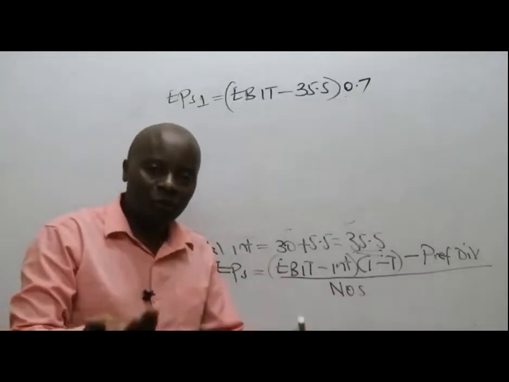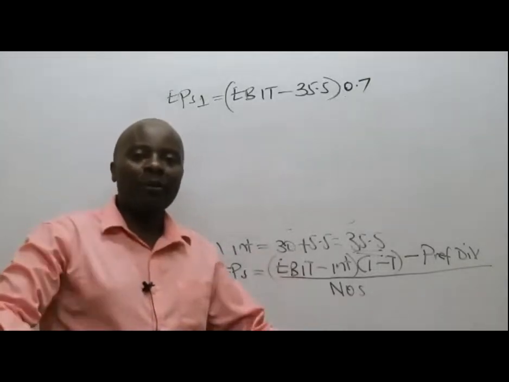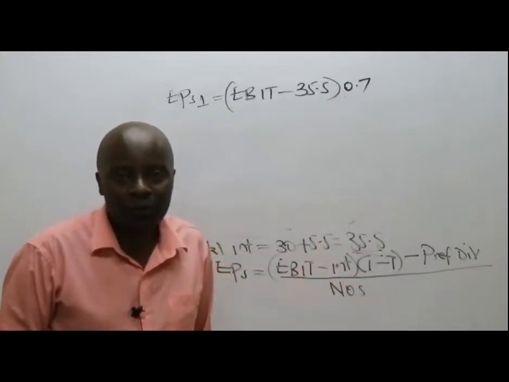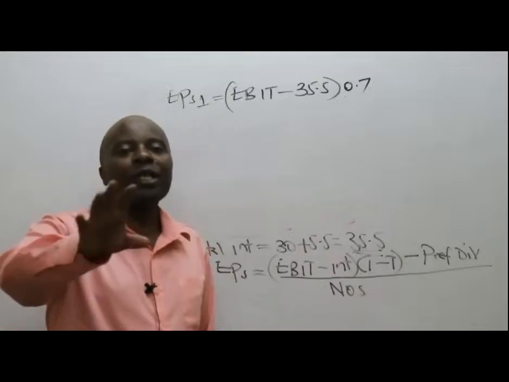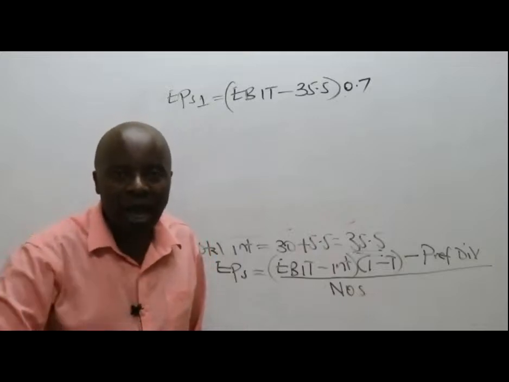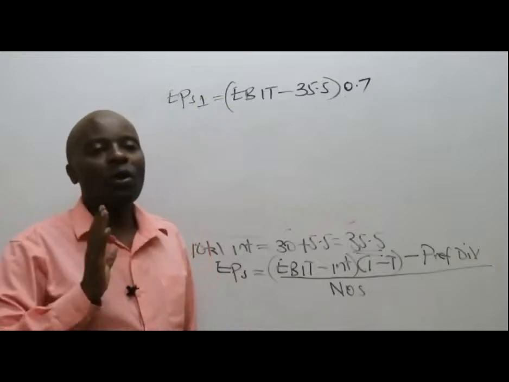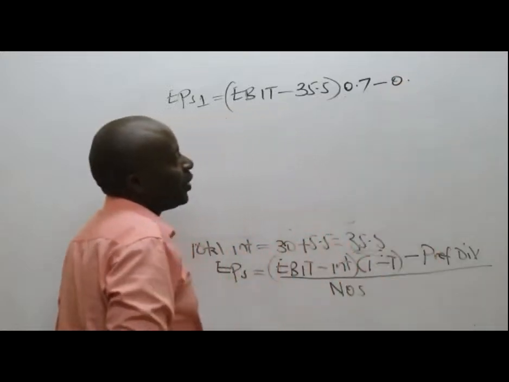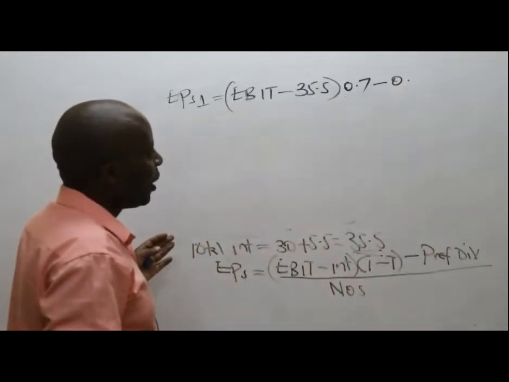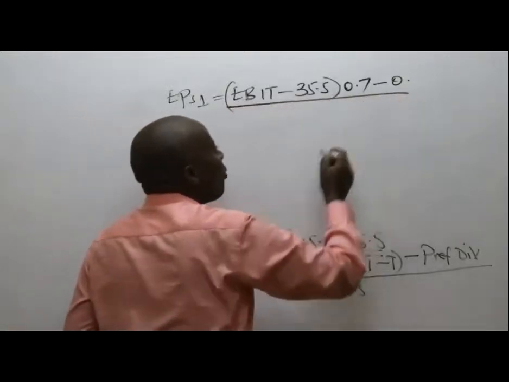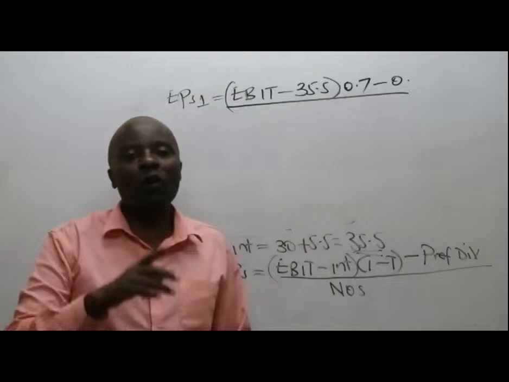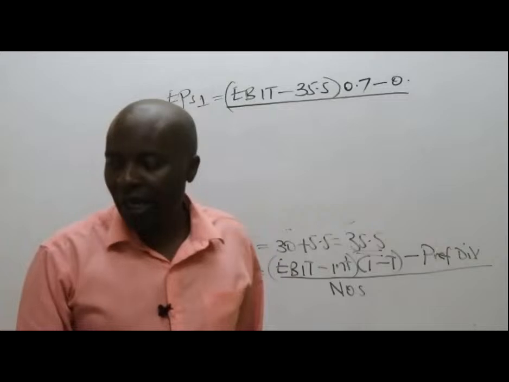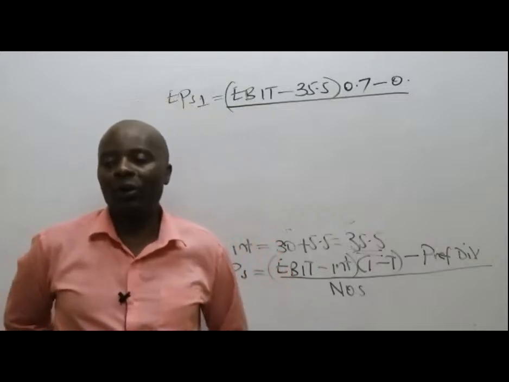Now, great students of mine, if we go for option number 1, do you think we shall be paying any preference dividends? Are you seeing any preference shares being involved anywhere? No. So preference dividends is 0. How about the number of ordinary shares if we go the option 1 way?